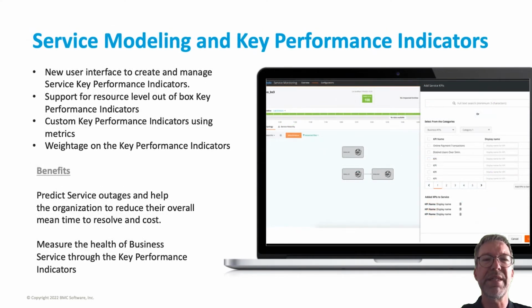In the latest release, we created a completely new user interface to create business services. By helping you to create and manage key performance indicators, we help predict service outages and help organizations to reduce their overall mean time to resolve and costs. We also can help in measuring the health of business service through the key performance indicators.